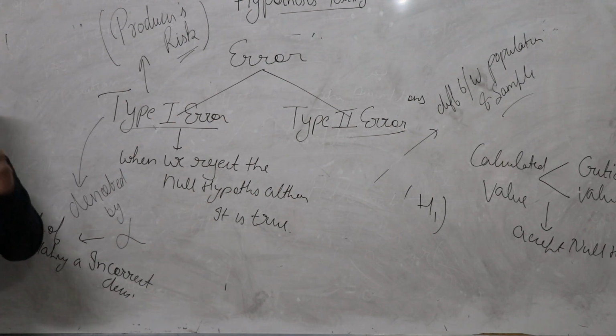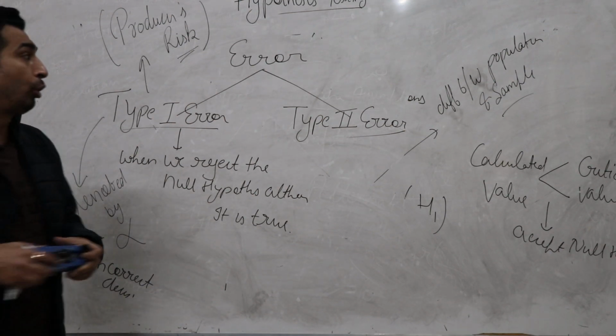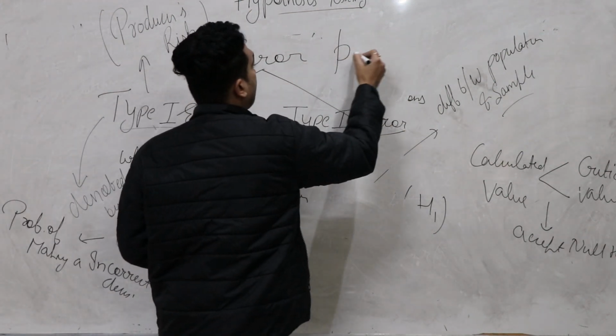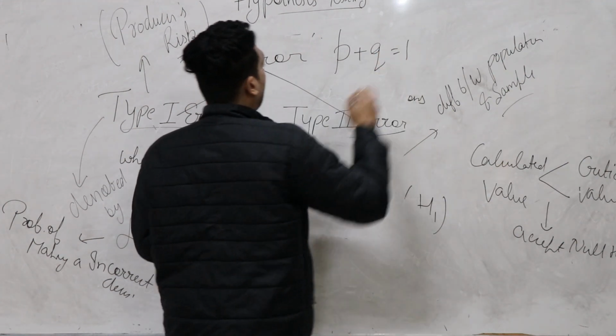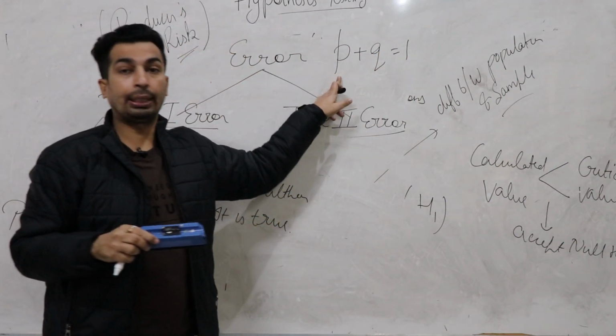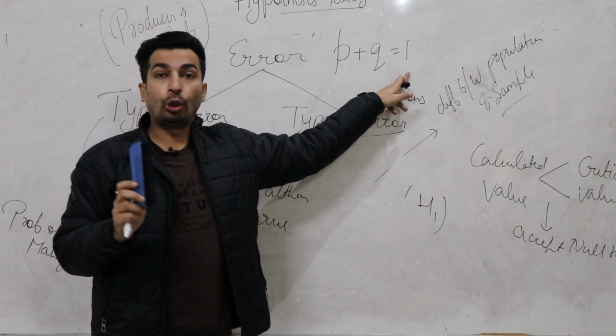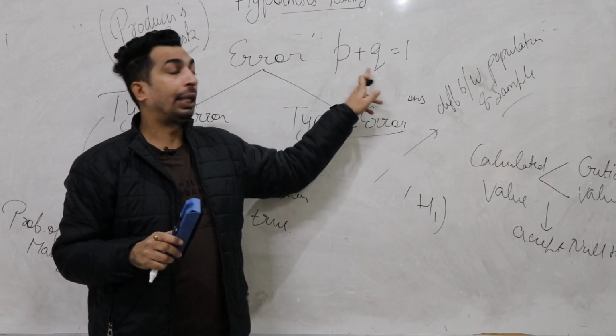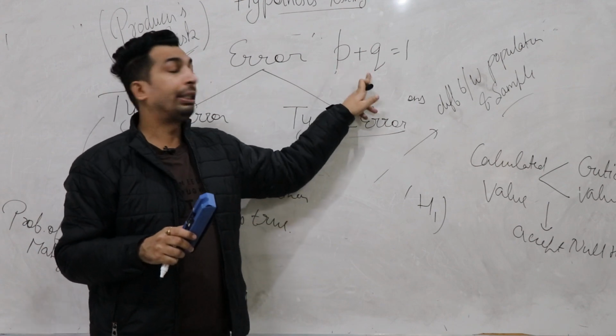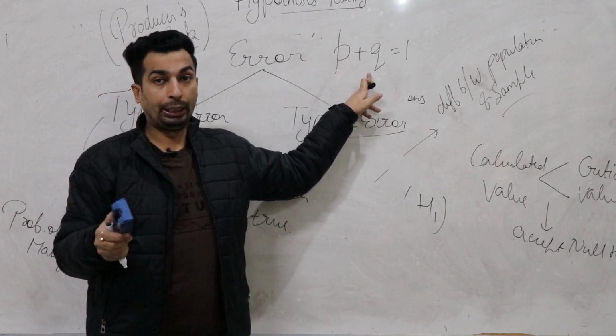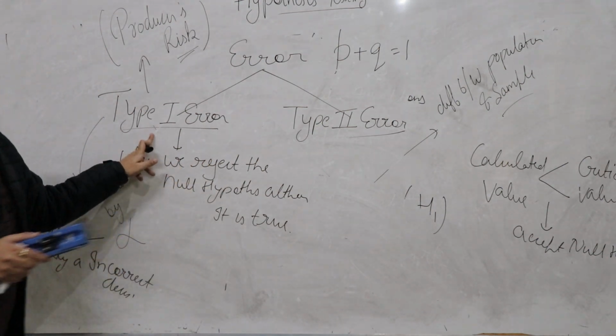And as you know, total probability is always equal to 1. P plus Q always equals 1. P stands for probability of success, Q stands for probability of failure. If you know the value of P, you can easily calculate the value of Q, 1 minus P. Clear? So same in type 1 error.